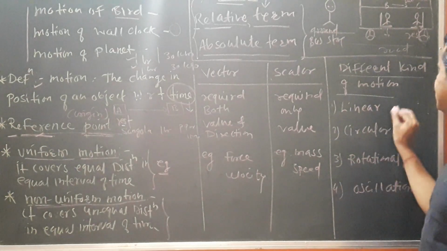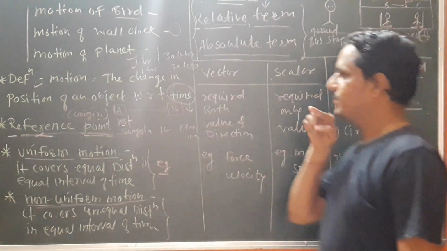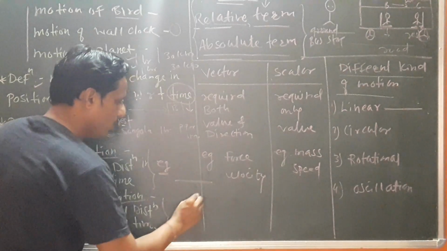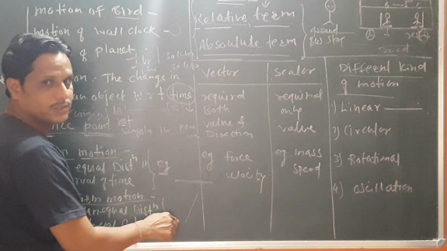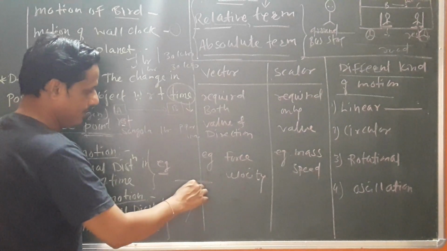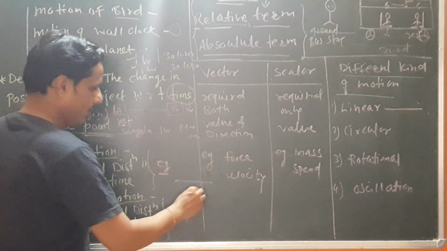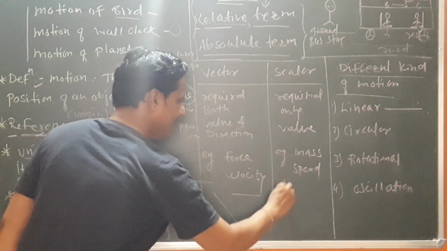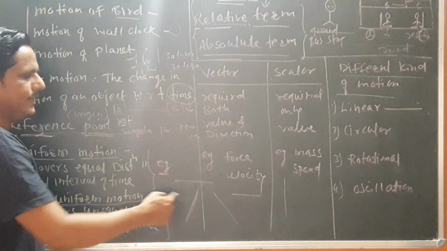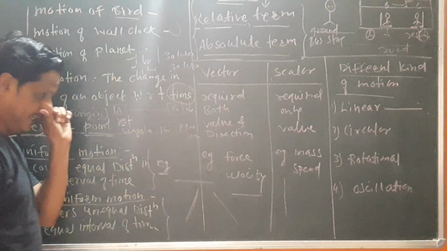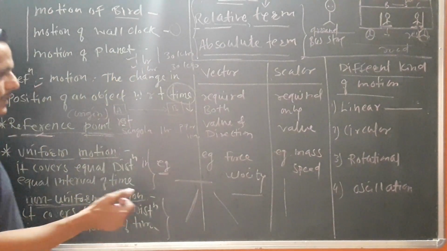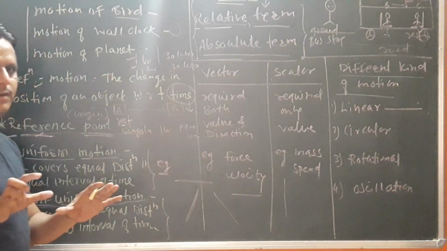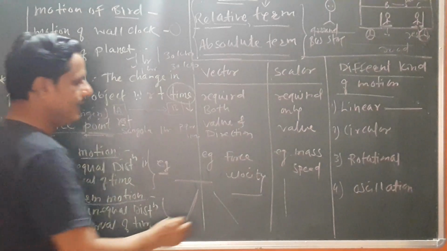The name itself indicates linear motion, straight. The motion of an object in a straight line. That might be straight, or even like this, it is also a linear motion. Getting? Though it is like this, still it is a linear motion. Simply, right now it is horizontal, it becomes vertical. Whenever it comes vertical, we will discuss different kinds of motion from the perspective of gravitation. But right now what we are going to learn in this topic is linear motion.